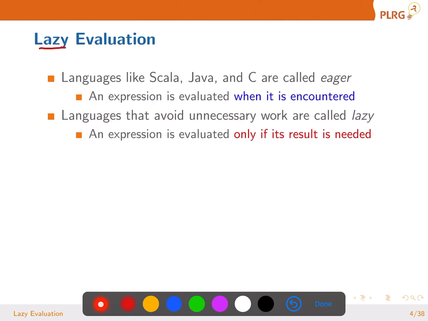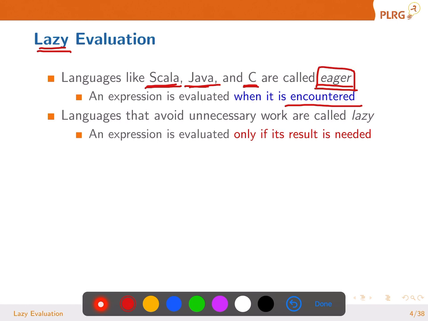In lazy evaluation, we can do that. Languages like Scala, Java, and C, most languages that you are familiar with, I think, are eager, diligent. They are called eager. An expression is evaluated when it is encountered. In these languages, Scala, Java, C, JavaScript, in many languages, they are mostly eager in the sense that when you encounter an expression, it just evaluates it right away.